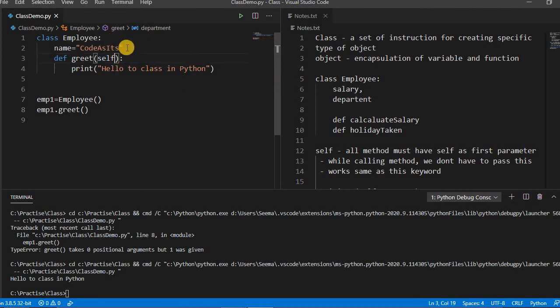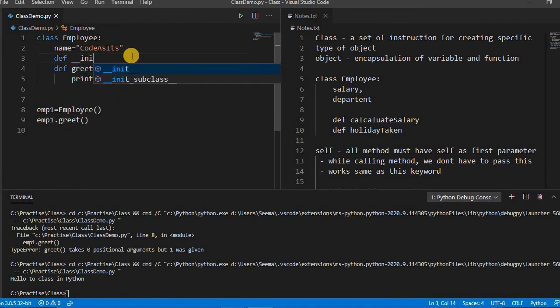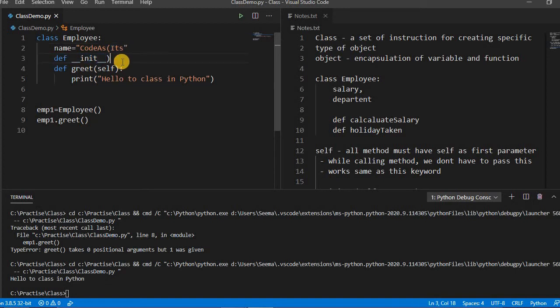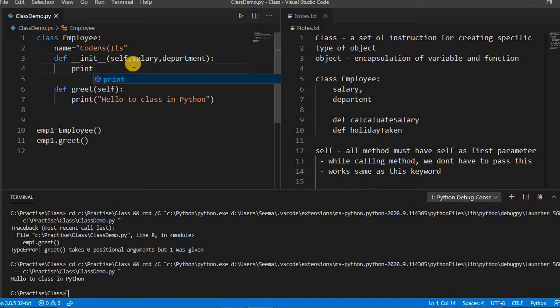Let's create the constructor. How do we create this? Def double underscore init double underscore. Again the first parameter will be self, and you can pass n number of parameters which you want to initialize while calling the constructor. If you pass any parameter here, you must also pass it when creating the object. So let's pass something like salary and department.